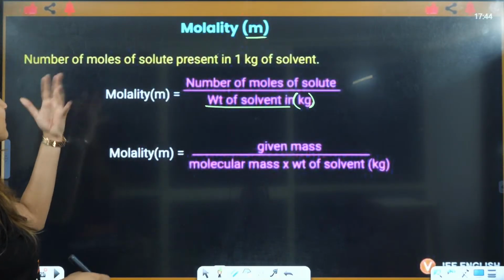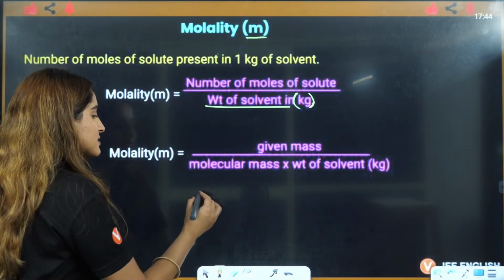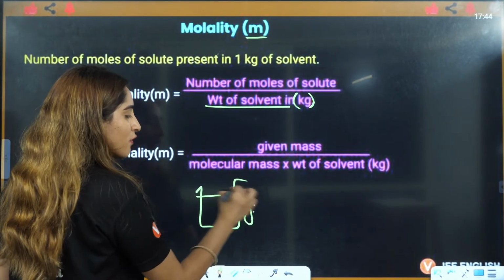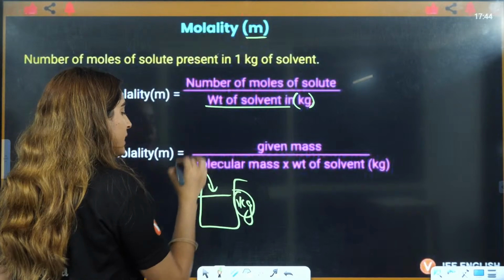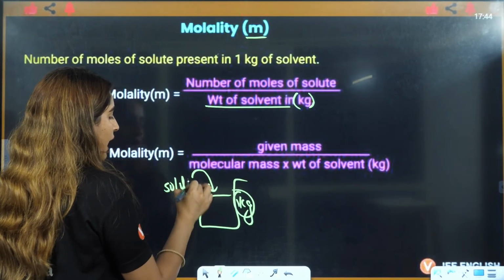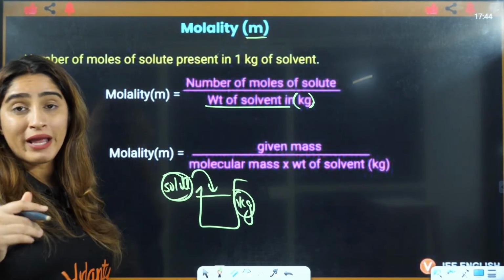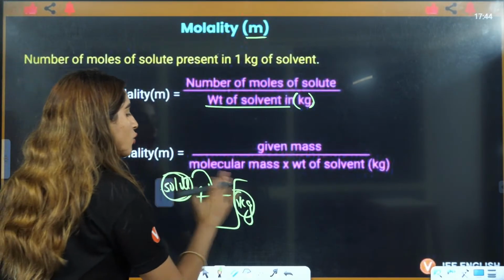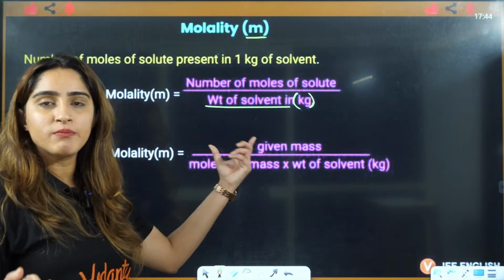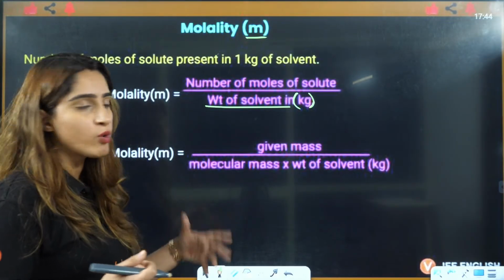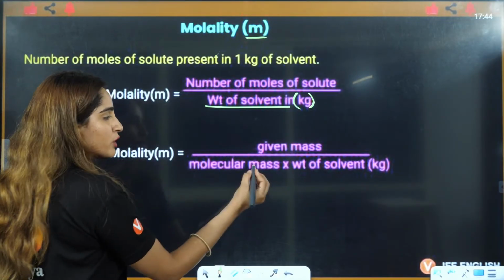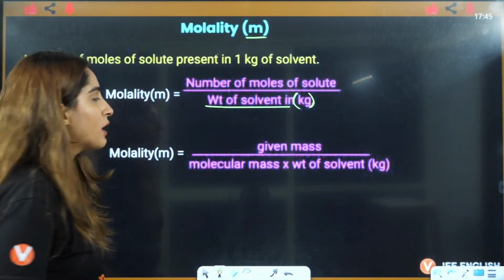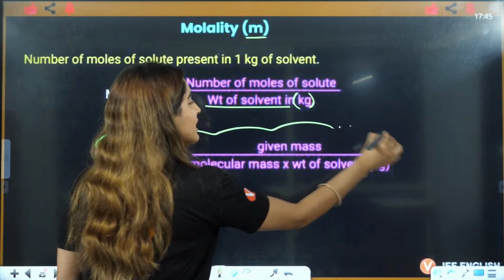So we are discussing the number of moles. Let's say you have 1 kilogram of solvent. In that, how many moles of solute do you add to make that solution? That is called the molality, right? We know that the number of moles is given mass by molar mass. So that will be given mass divided by molecular mass multiplied by weight of solvent in kilograms. That is the formula of molality.